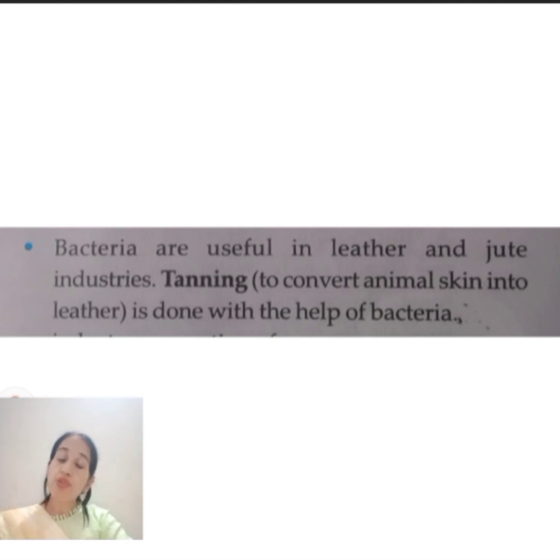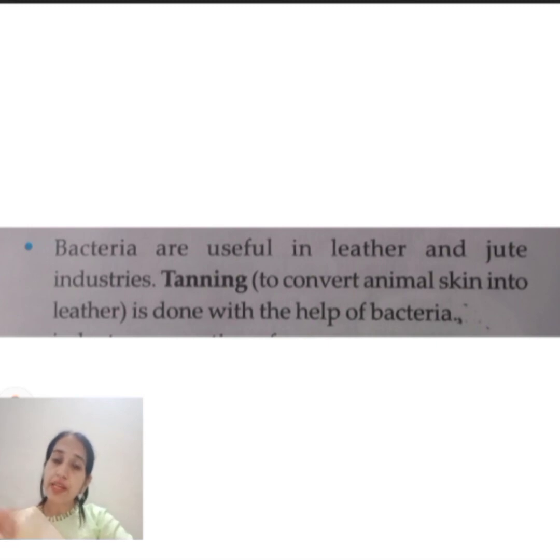Animal skins like those of snakes, crocodiles and many more animals are used to make leather, and these bacteria are helpful in that. They play a very good role, and that process is called tanning.